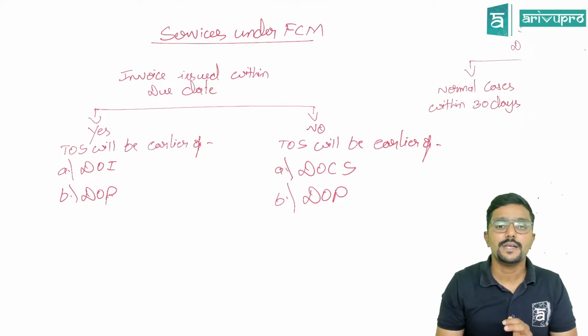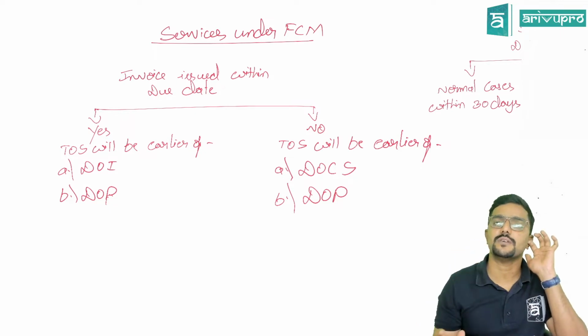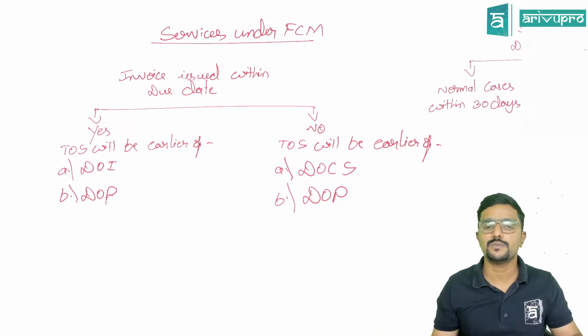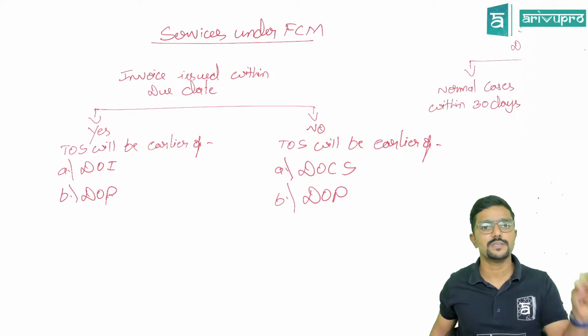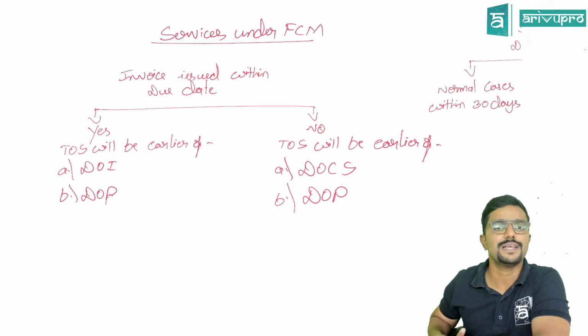Then take, instead of date of invoice, replace that with date of completion of service. So you have not issued the invoice within due date. So don't take the date of invoice. Instead of that, take what? Date of provision of service, or we call it as date of completion of service. So this is the time of supply for services under forward charge, guys.